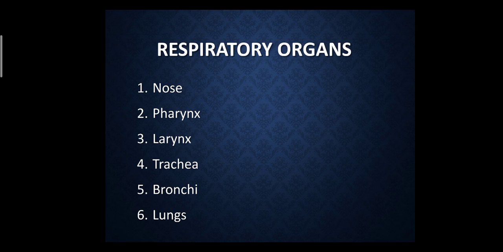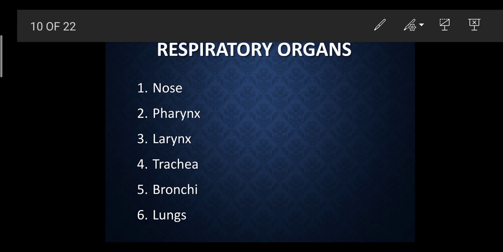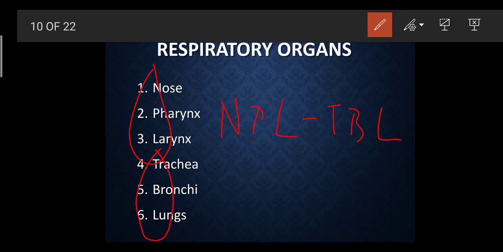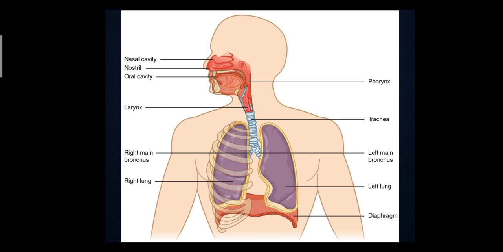Now we are going to discuss the different types of respiratory organs. Okay, so first it's better we make a shortcut for an odd man out or logical sequences. See, this is nose, pharynx, larynx, NPL, and this is TBL, trachea, bronchi, and lungs. Nose, pharynx, larynx, trachea, bronchi, lungs. So NPL, TBL. These are nothing but the shortcuts to understand. So first we are going to discuss the nose part.